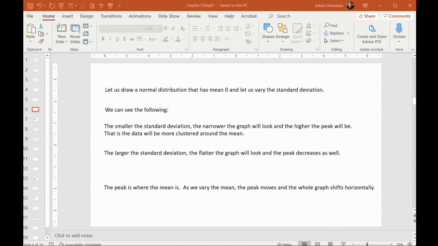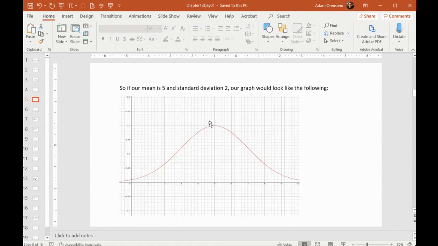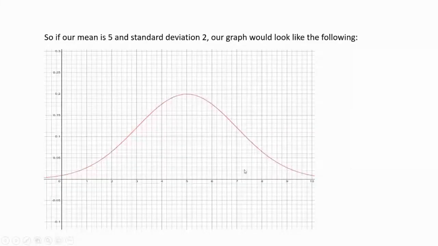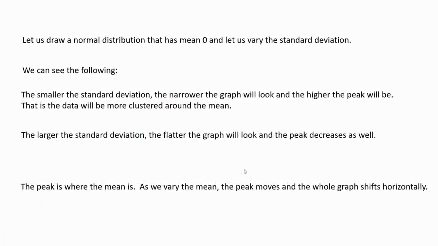The bigger it is, the flatter the graph looks, mostly because the data is getting spread out more. And as I said also, the peak, the top of the hill, is where the mean occurs. So this is when the mean is 5 and the standard deviation is 2. And again, that's where it occurs. So if you vary the mean, you're going to shift the graph horizontally.